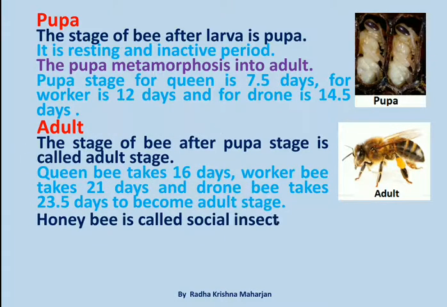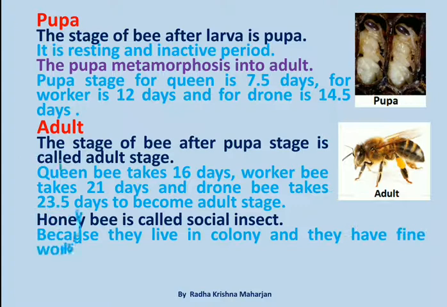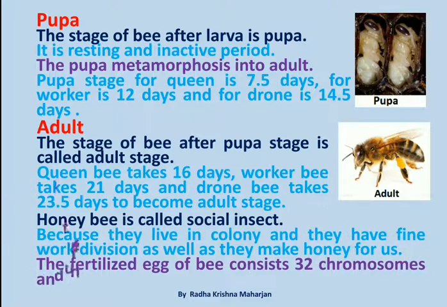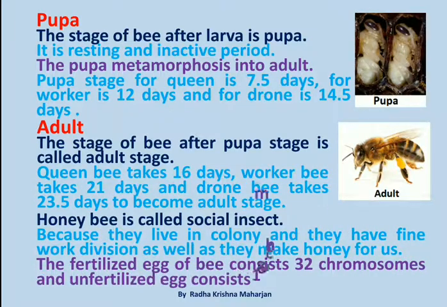Honey bee is called social insect because they live in colony and they have fine work division as well as they make honey for us. The fertilized egg of bee consists 32 chromosomes and unfertilized egg consists 16 chromosomes.